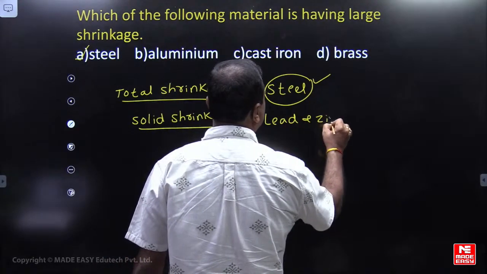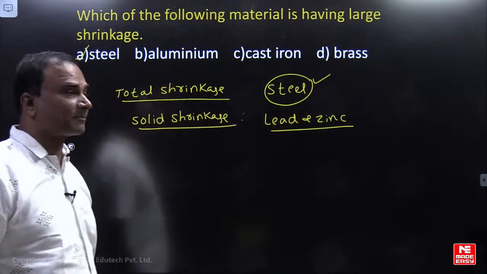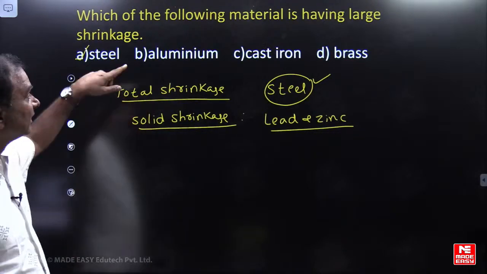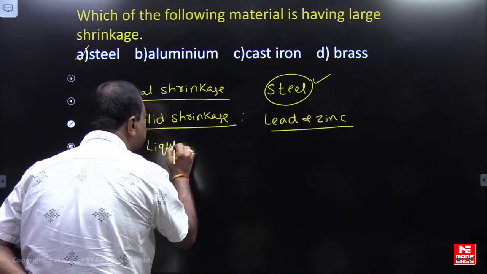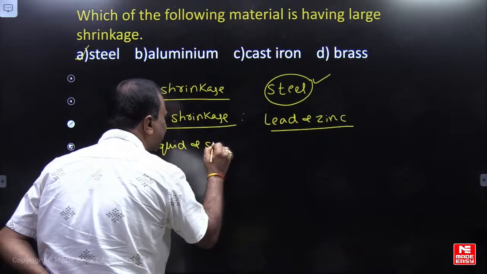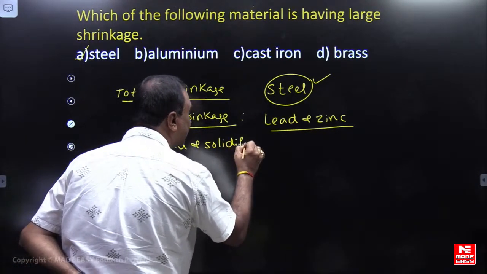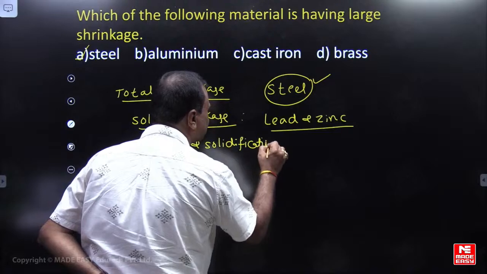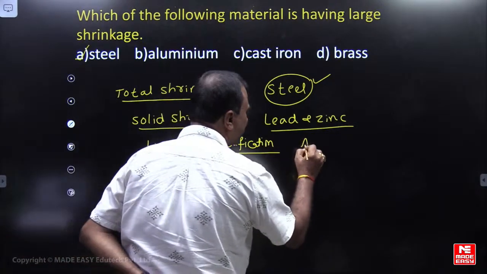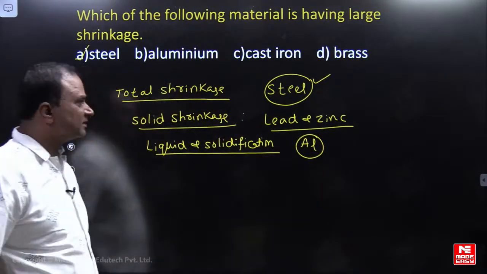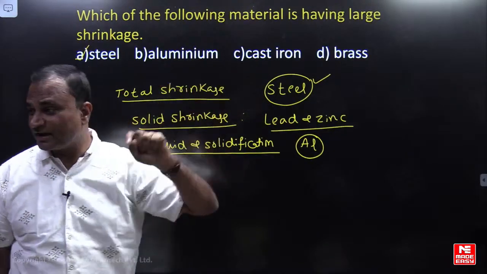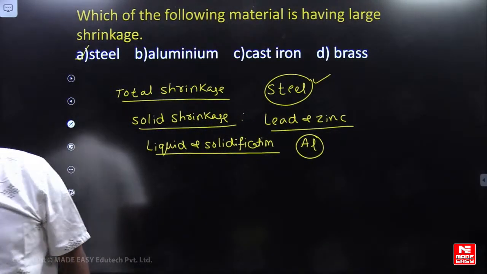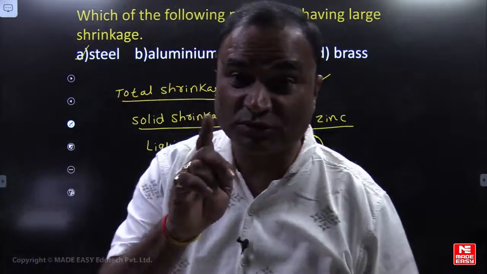Total shrinkage is maximum for steel. Aluminum has the maximum liquid and solidification shrinkage. So liquid and solidification shrinkage is maximum for aluminum, solid shrinkage is maximum for lead and zinc, and total shrinkage is maximum for steel. Very good. So questions are coming.